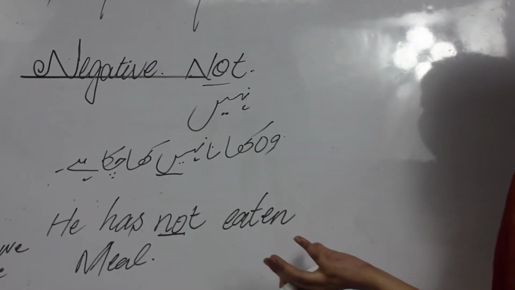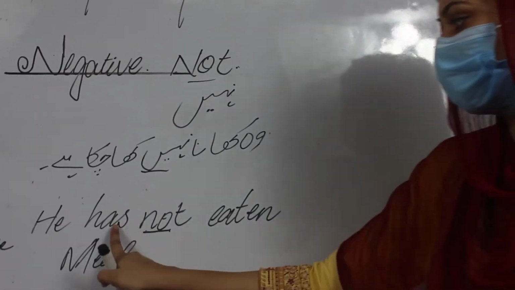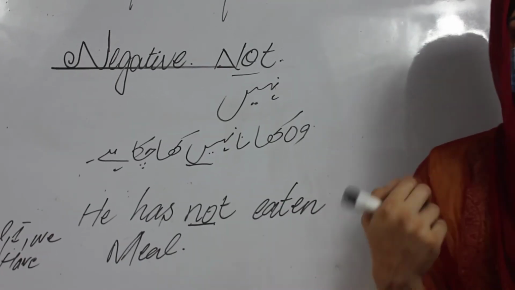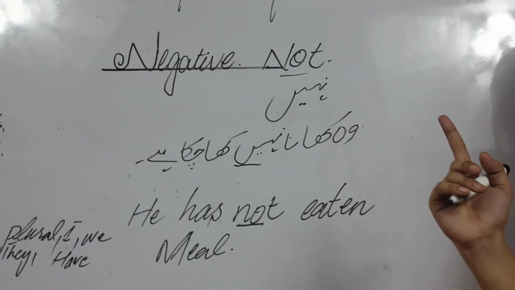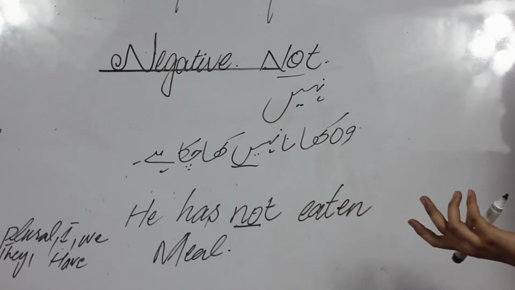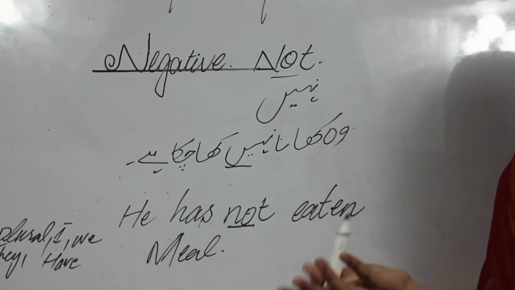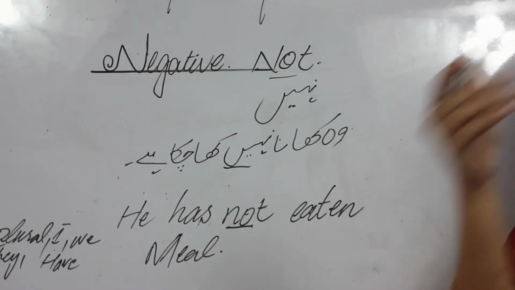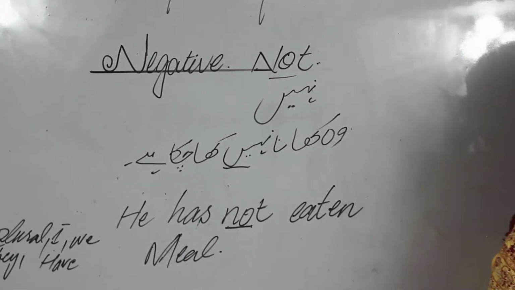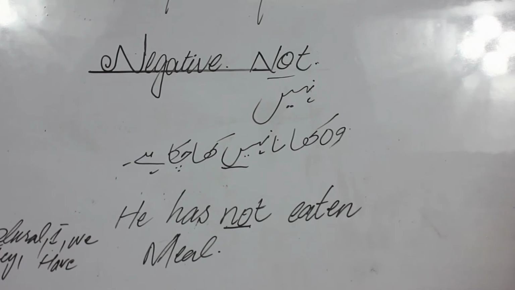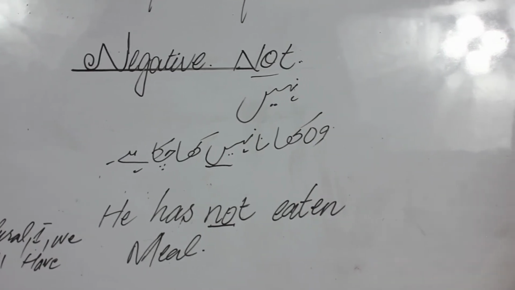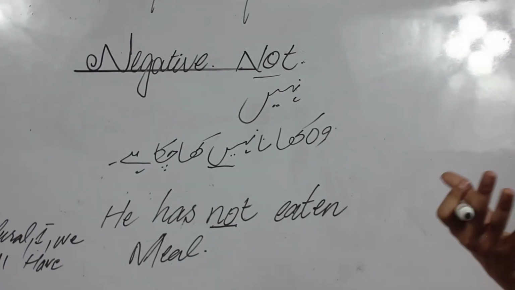So this is the criteria: put the not right after the helping verb and before the actual verb, because we have two types of verbs. First is the helping verb, second is the actual verb, the real verb. The helping verb is also called the auxiliary verb, the be form of verb, and the original verb, the action verb, is another category. In action or original verbs, a person or subject performs an action.